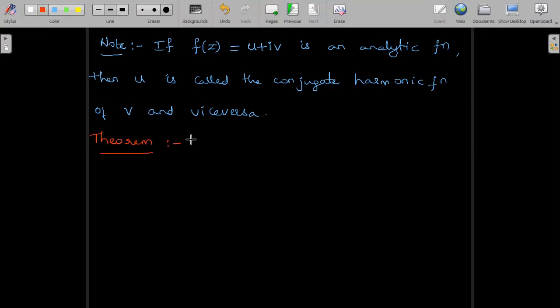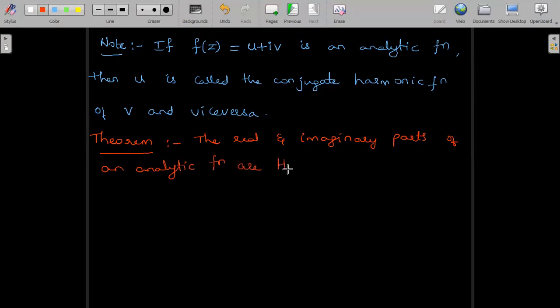Under harmonic function, this is the theorem: the real and imaginary parts of an analytic function are harmonic.